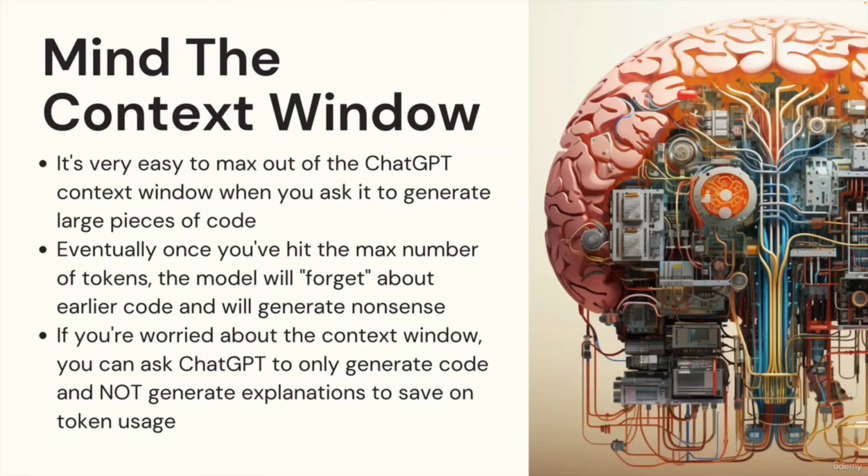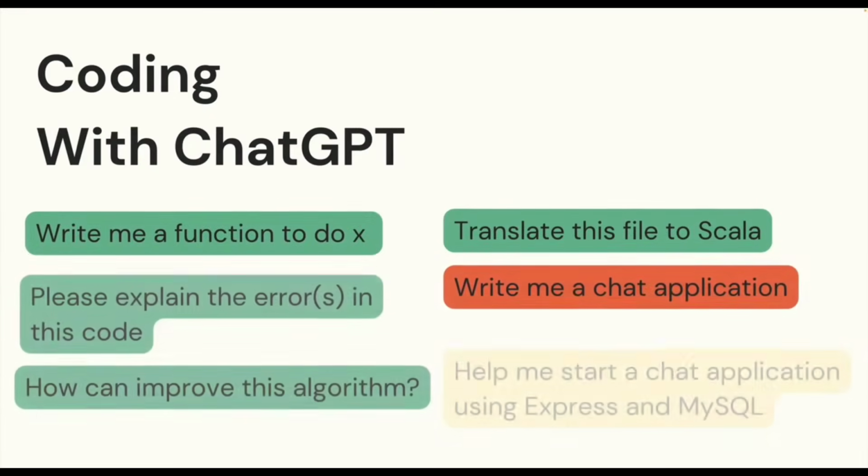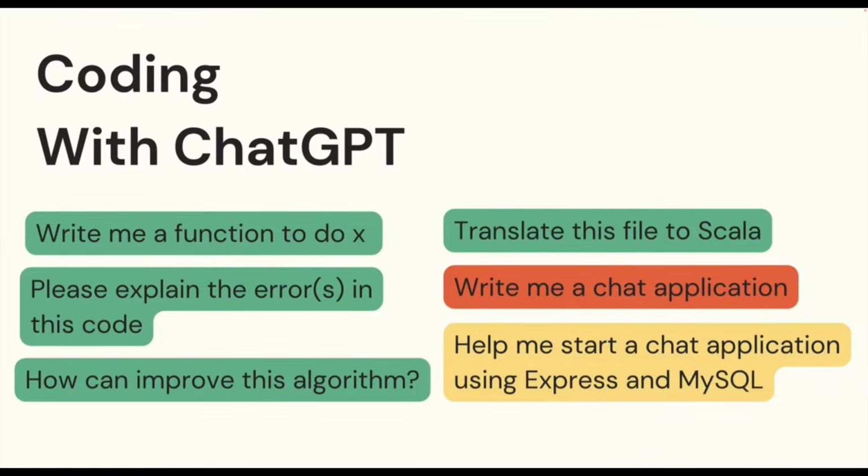So that is one strategy we'll also employ later when I show you an attempt at building something larger with ChatGPT. And I say attempt because it doesn't work perfectly to build applications. But we'll start off in this section taking a look at some things where it does excel at: writing functions, writing shell scripts, writing small pieces of functionality. That's coming up. So the first use case we'll look at is asking ChatGPT to help us write basic functions.